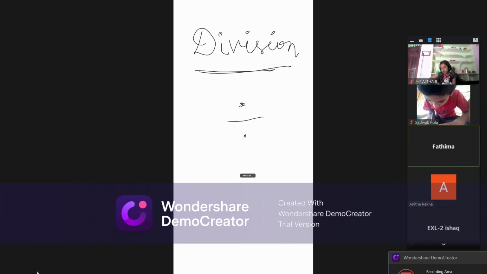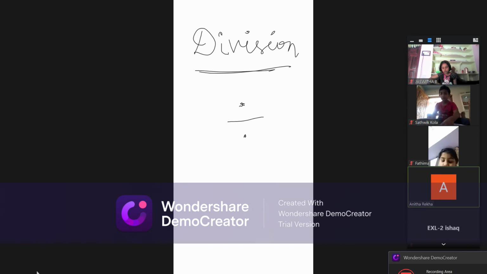This is the division symbol, all of you, right? So division helps us to divide the things equally among the groups.